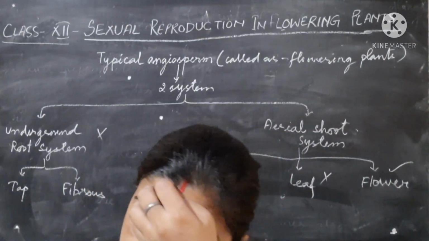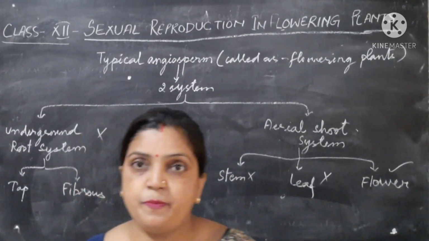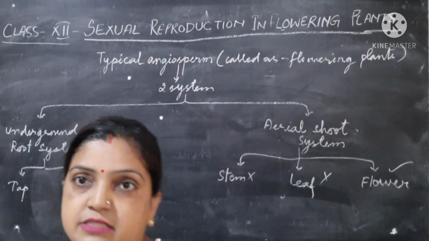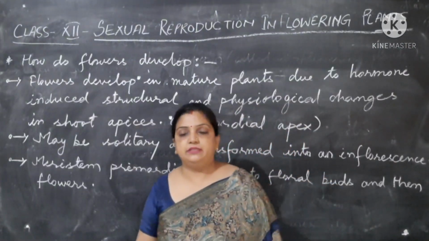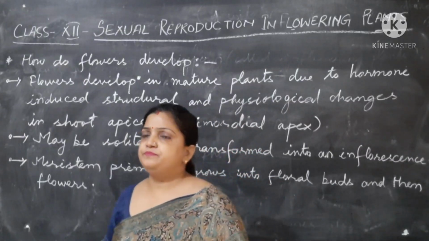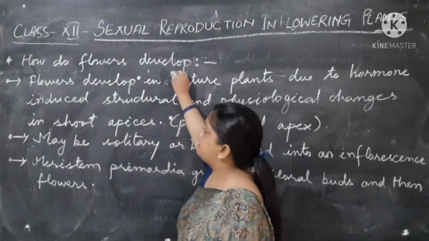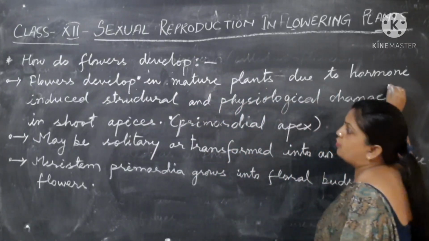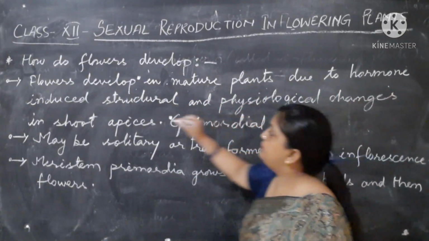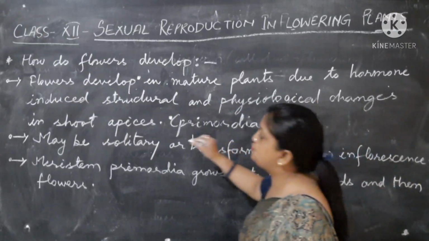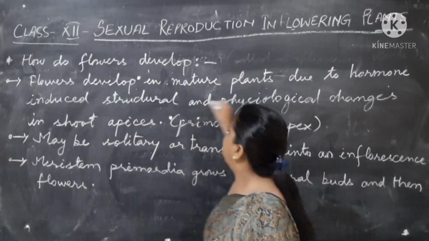Now we will be discussing how flowers develop. What happens in the shoot system that the flowers develop, we will be discussing that. Let us know how flowers develop, in an introductory way only. So how do flowers develop? Flowers develop in mature plants due to hormone-induced structural and physiological changes in the shoot apices.